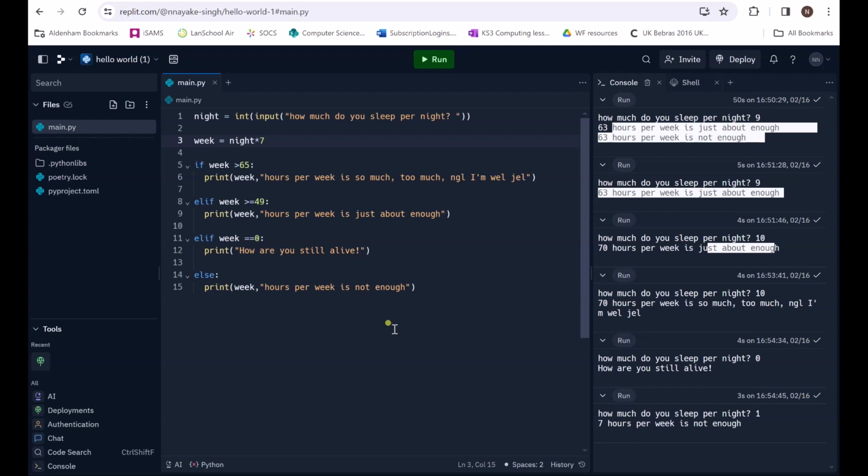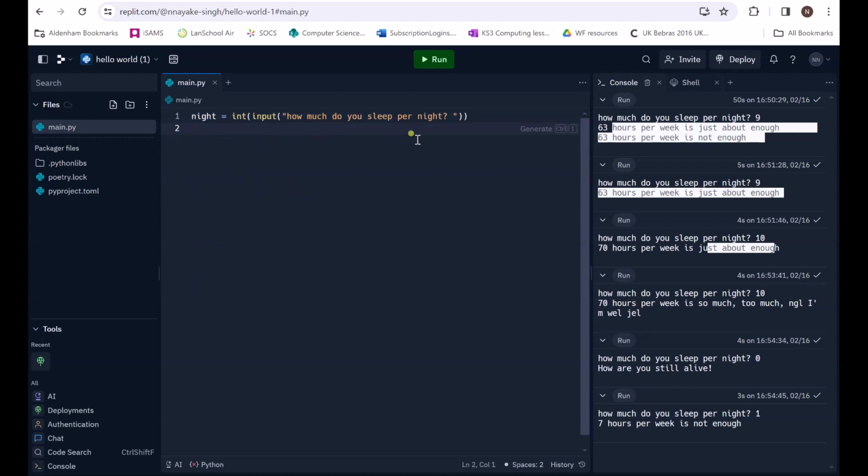So in the last episode we looked at making a sleep calculator, and we're using integers. But today we're going to be looking at using strings, which are words and sentences and things like that. Okay, so what I'm going to do is get rid of this code. I'm going to leave that top line, and remember that's to input an integer because you've got that word int. I wanted to just put that there for reference and remind you of that. I'm actually going to get rid of that.